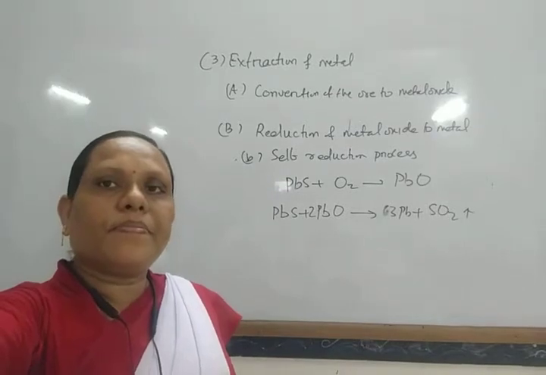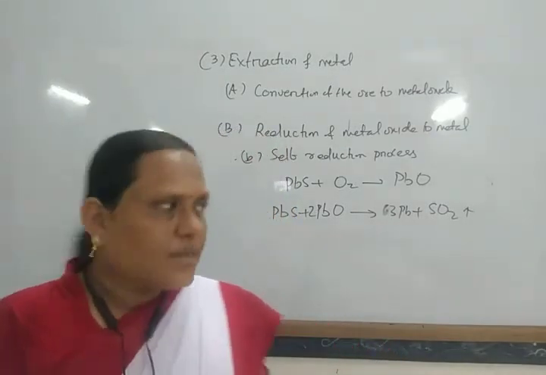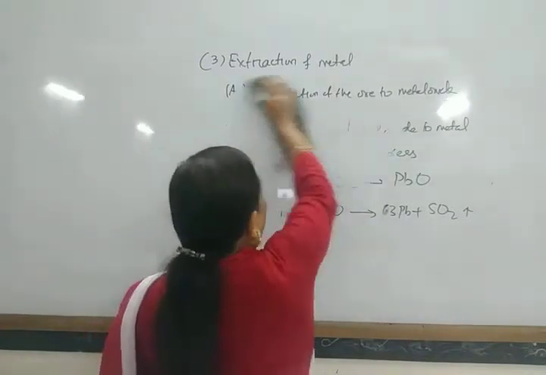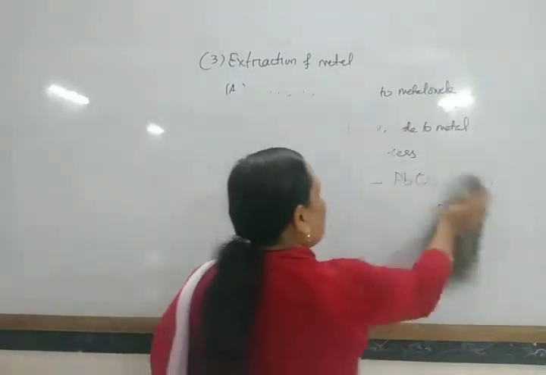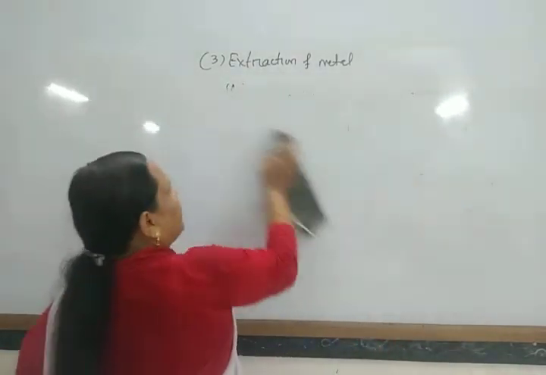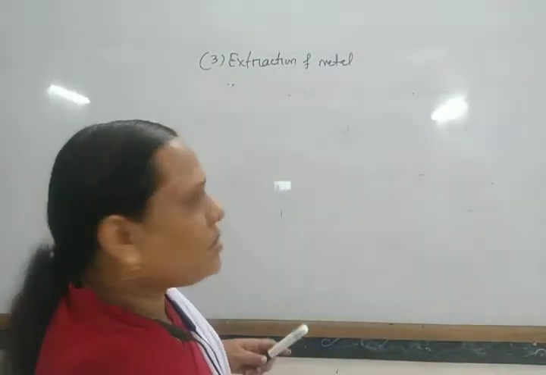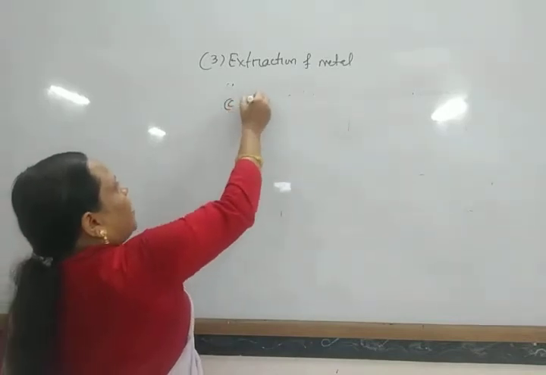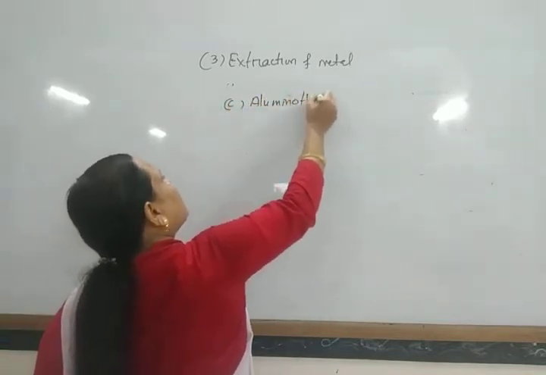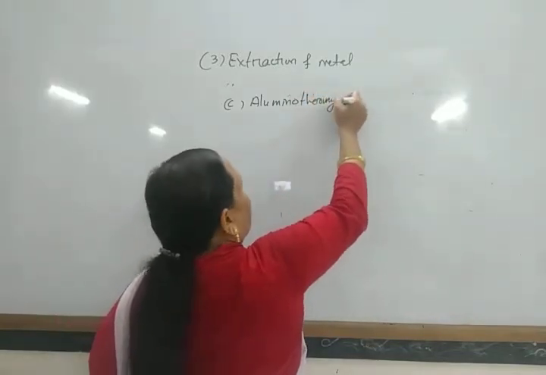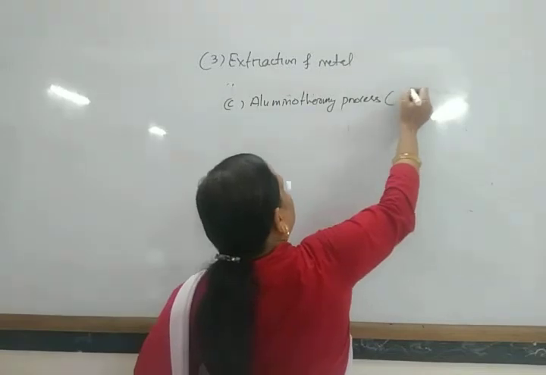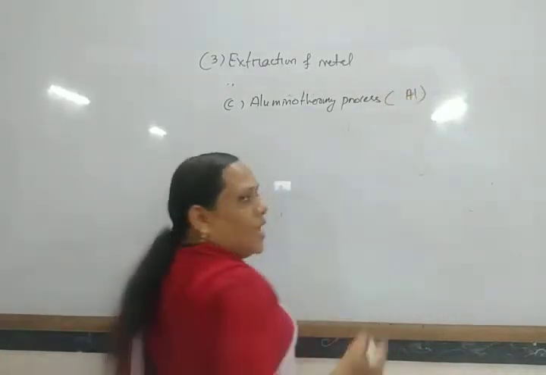Okay, so the next reduction process is reduction by aluminium, that is called the aluminothermy process. In the aluminothermy process, reduction takes place with the help of aluminium.